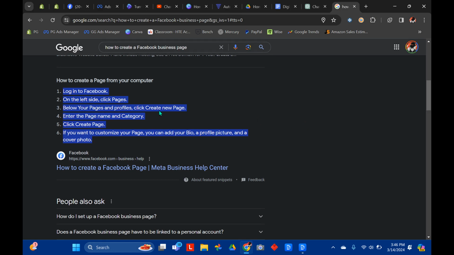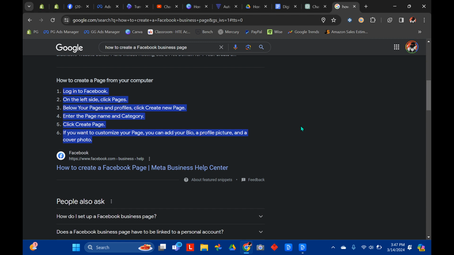All right, next thing you're going to do is go in and create your Facebook business page. By doing that, you're going to log into your Facebook account. On the left side, you're going to click Pages. Below your pages and profiles, click Create New Page. Enter the page name and category. There's a category called Bookstore. That's what you're going to want to choose. Then you're going to want to customize your page. You'll use your logo as your profile picture, and you're going to want to go to Canva and create a profile banner picture. Easy enough.